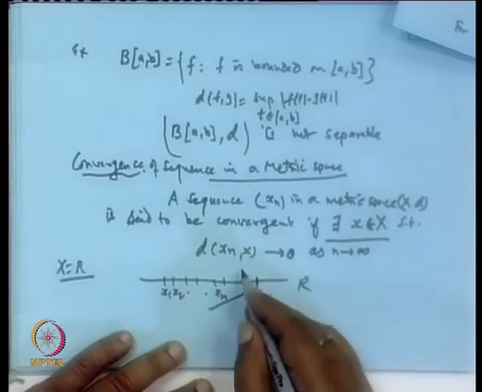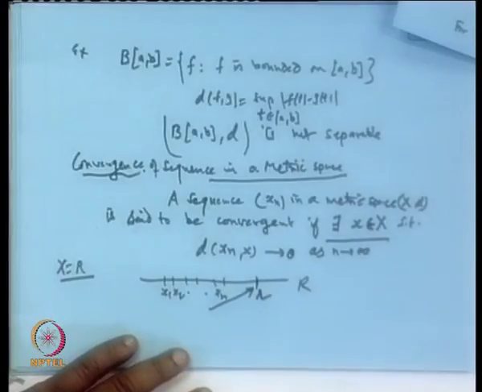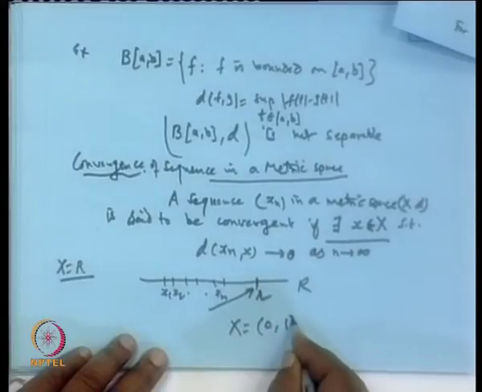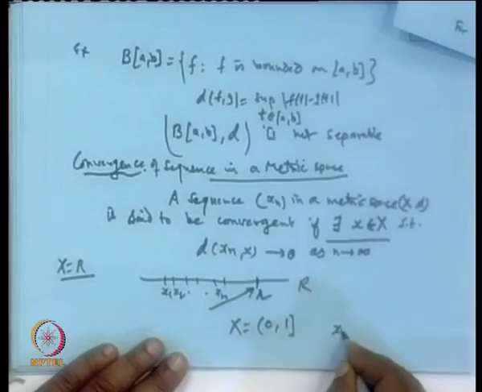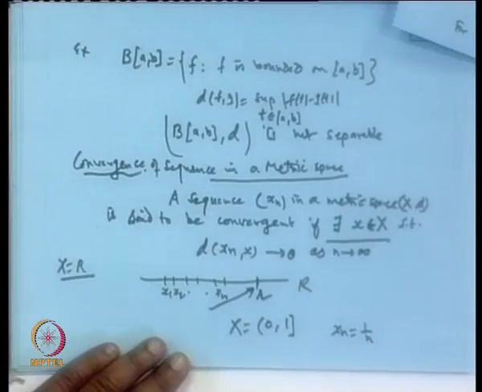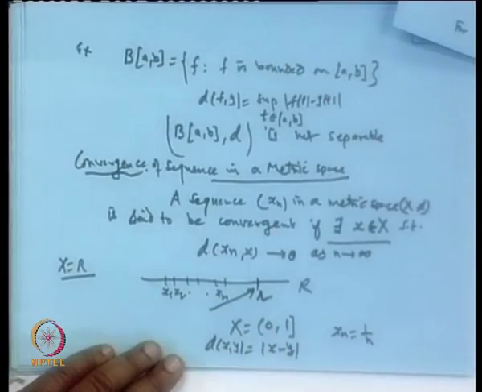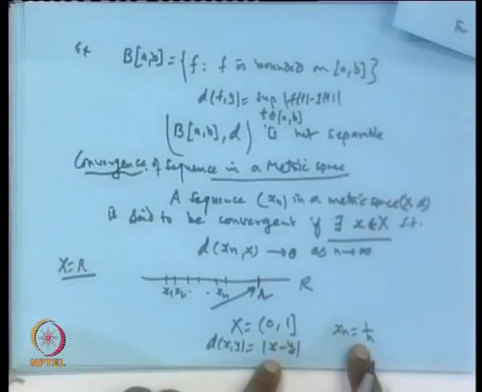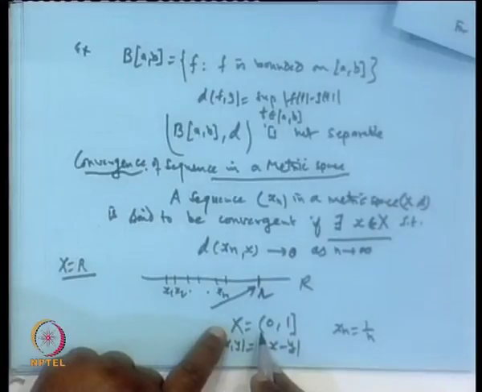But here it is not guaranteed that the point x is available in the set X, because X need not be the entire real line. If I choose X to be only the open interval (0, 1), and pick the sequence x_n equal to 1/n, with the usual distance |x - y|, then this sequence x_n will converge to 0, but 0 is not available in X, because X is only the interval (0, 1).